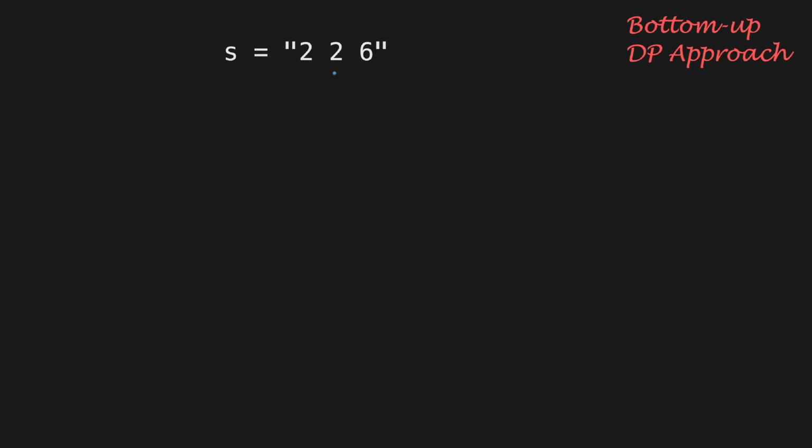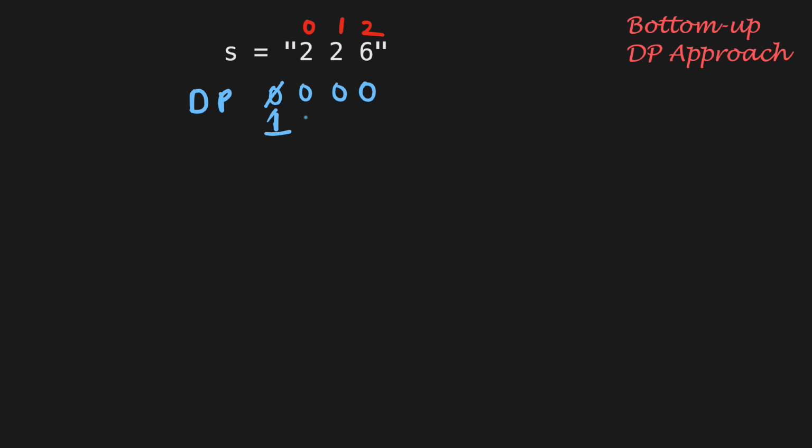And improving further, we can also solve this problem using the bottom-up DP approach by solving for smaller subproblems first and gradually building up the solution for the full string. This eliminates any recursion overhead. So similar to the caching mechanism used in the previous approach, we can initialize a DP table where each entry dp[i] represents the number of ways to decode the substring of length i starting from index 0. So for the given string of length 3, we will create the DP array of size 4 with all values initially equal to 0. First, let's look at the base cases. Now for i equal to 0, that is for an empty string, there is only one way to decode the string, that is by doing nothing.